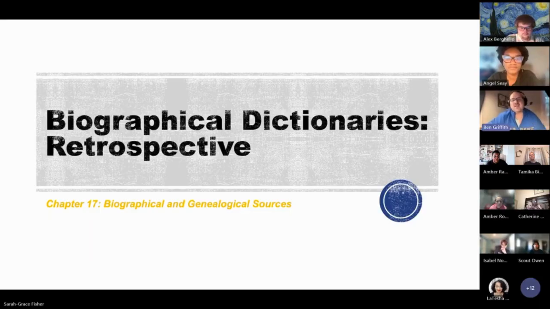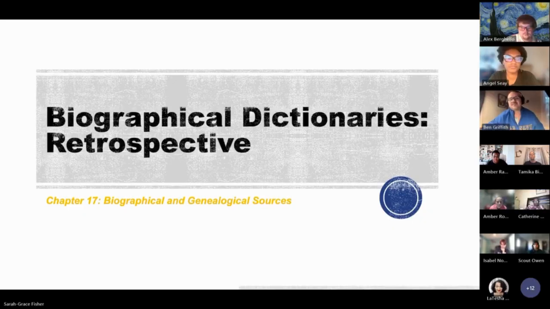All right, retrospective biographical dictionaries are resources that profile individuals who are no longer living. Some sources do provide information on both current and retrospective figures, so after retrospective dictionaries, we will look at aggregate sources like Gale in Context Biography and EBSCO's Biography Reference Center. Next slide.